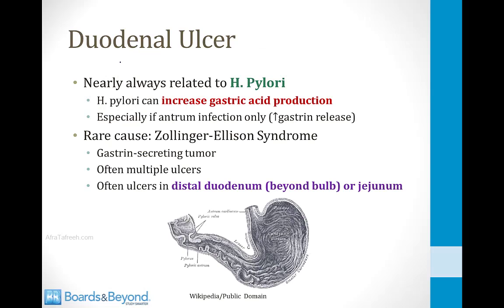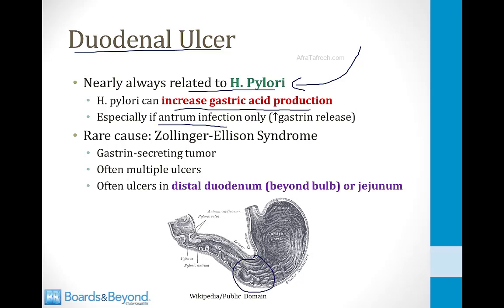Most of the patients you see clinically with peptic ulcer disease will have duodenal ulcers, and they will almost always be caused by H. pylori. As I told you before, duodenal ulcers are the most common type of ulcer, and H. pylori is almost always the cause. H. pylori can increase gastric acid production, especially if the infection is limited to the antrum. Remember that the antrum of the stomach, the portion right before the pylorus, is where the G cells are present that secrete gastrin. So if H. pylori is infecting there and creating that alkaline environment, those G cells will sense that alkaline environment and they will increase their gastrin release, and this will create lots of acid in the stomach. That acid will then roll down across the pylorus and cause an increase in acid presence in the proximal duodenum, and that's where the ulcer will form.